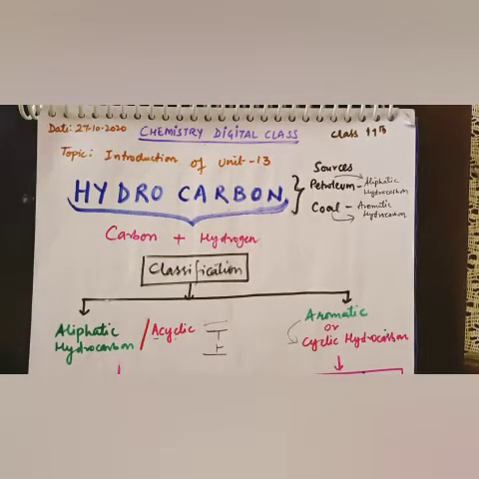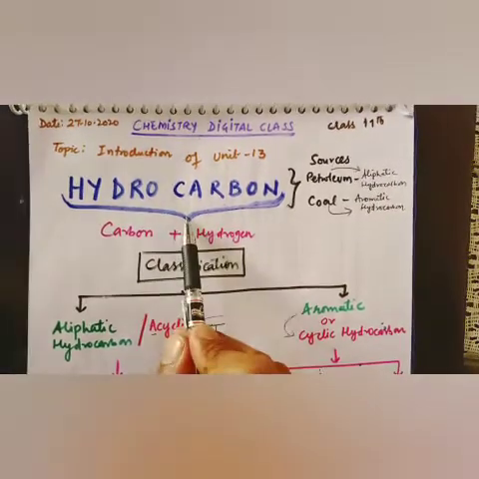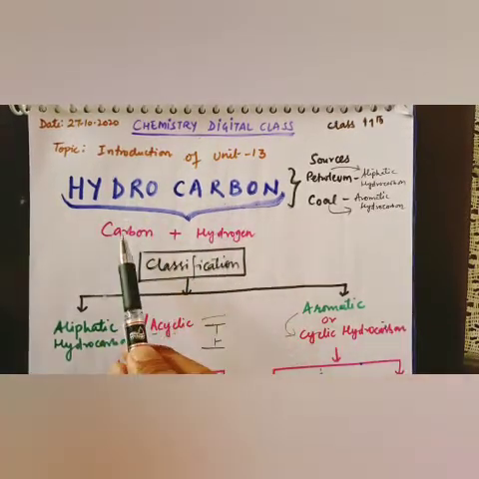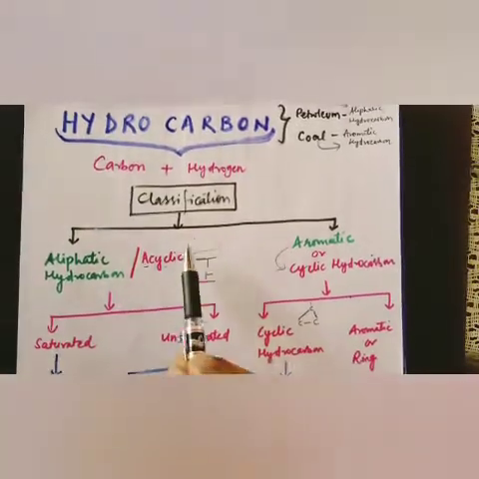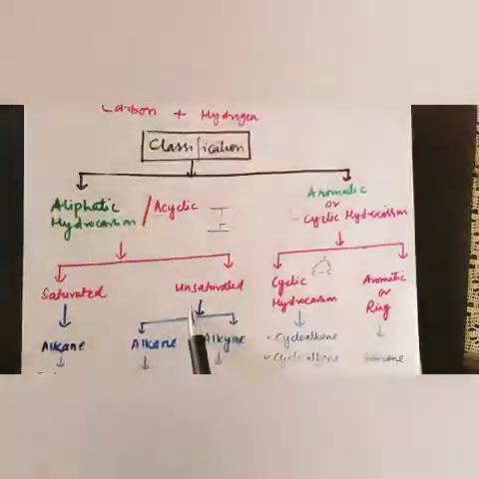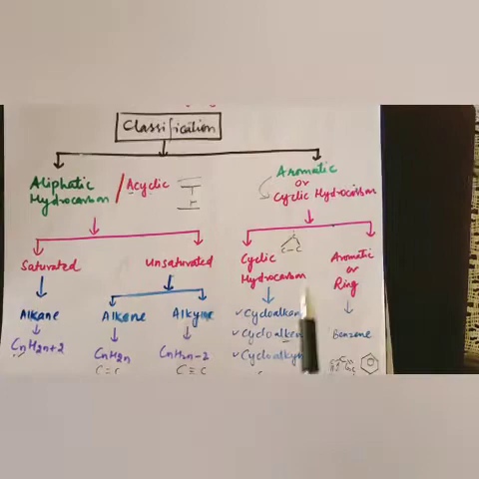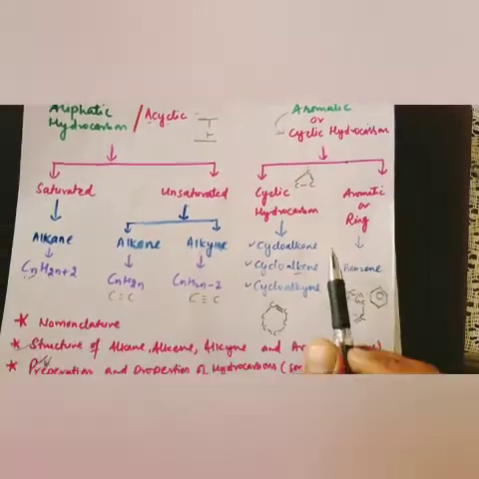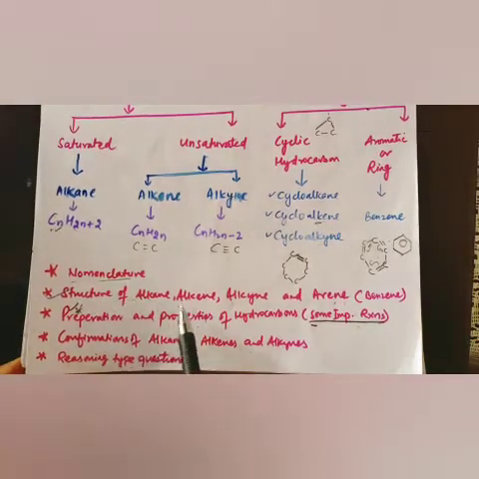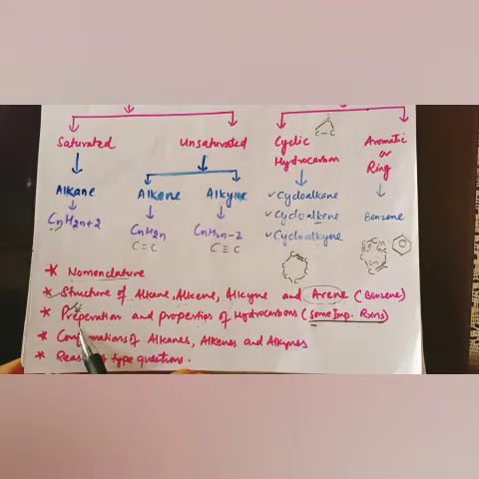As you know, in the last video I told you about benzene. So in this particular chapter, let's recapitulate. We have started the hydrocarbons, which are compounds of carbon and hydrogen. In classification, there are aliphatic and aromatic. In aliphatic, there are saturated and unsaturated: alkane is saturated, and alkene and alkyne are unsaturated. Whereas in cyclic, we are studying benzene as an aromatic ring. In this chapter we are talking about nomenclature and structure of alkane, alkene, alkyne and arene, which was done in the last class.